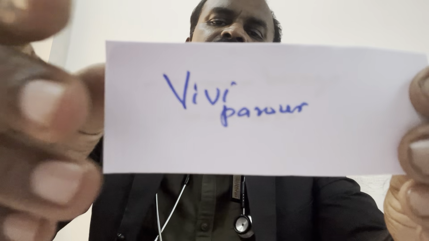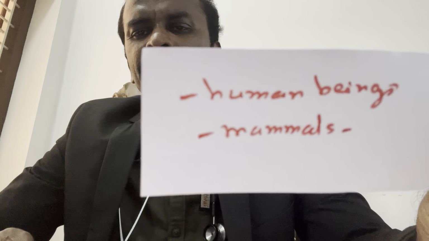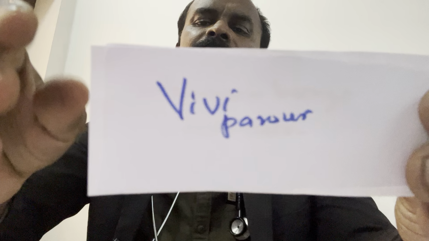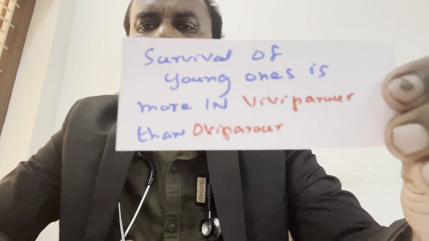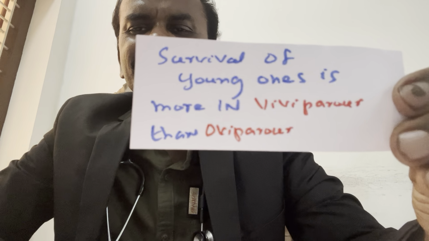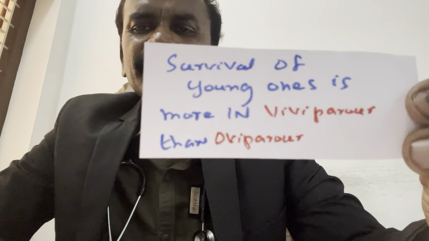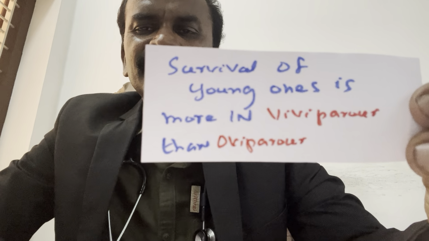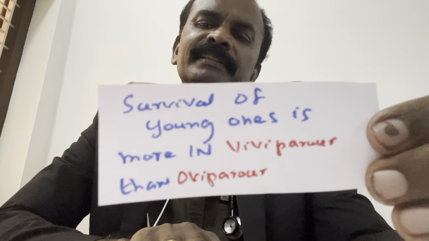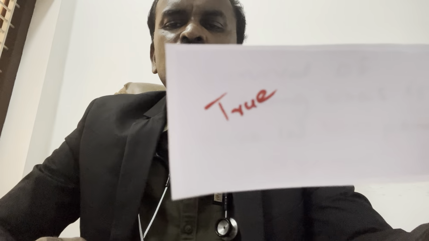Example of viviparous: human beings and mammals. Survival of young ones is more in viviparous than in oviparous. True or false? Viviparous survival is more than oviparous, which is a true statement.